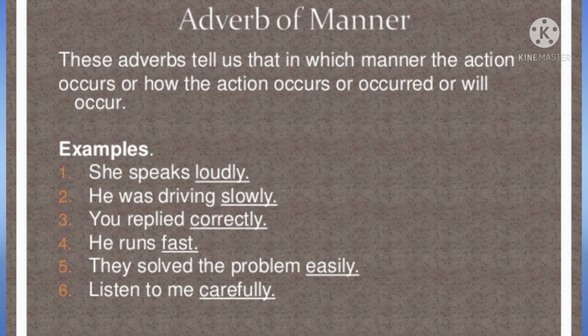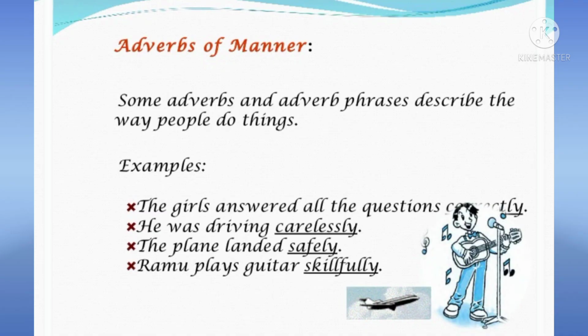Listen to me carefully. How should you listen? For that you will get the answer carefully. So adverb of manner tells how an action happened. See more examples here. The girls answered all the questions correctly. How did the girls answer? For that you will get the answer correctly.